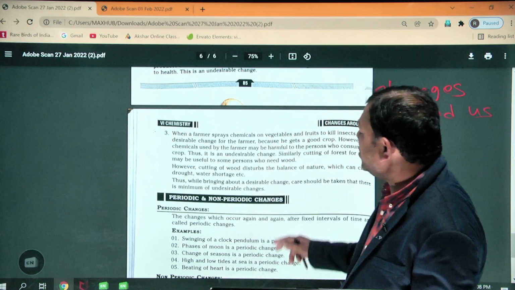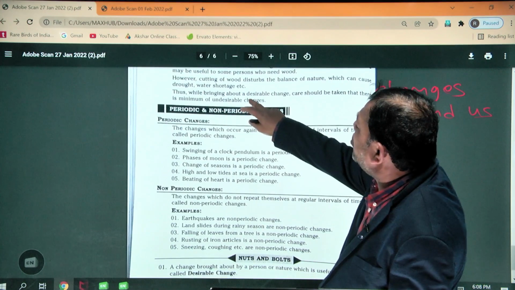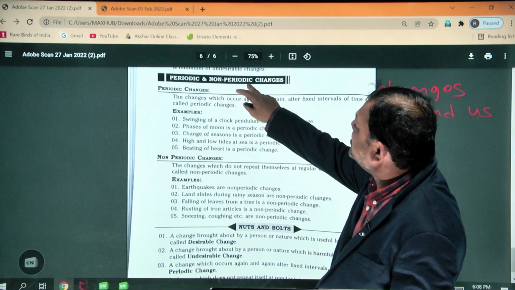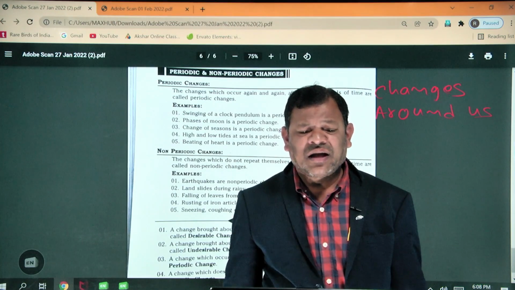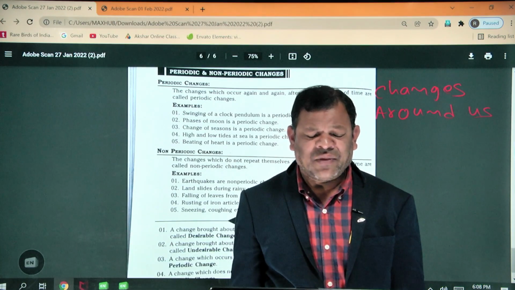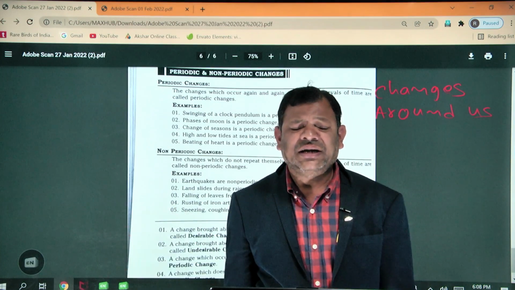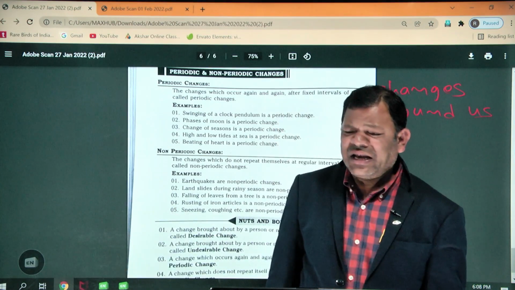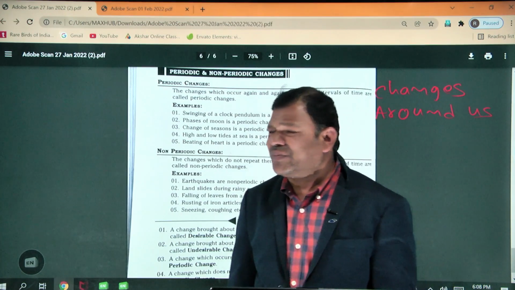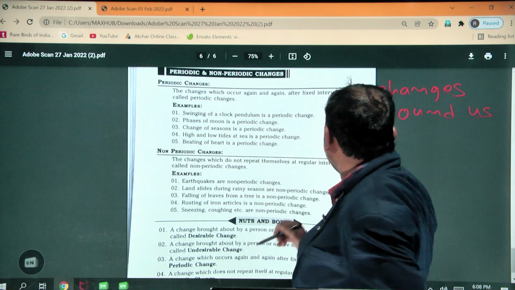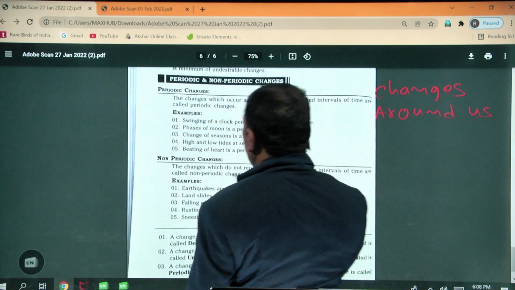Now we will go to another kind of change: periodic changes and non-periodic changes. For example, if you go to the office on time and come out on time, or go to school on time and come out on time, that is an example of periodic change. Today we will discuss periodic changes.